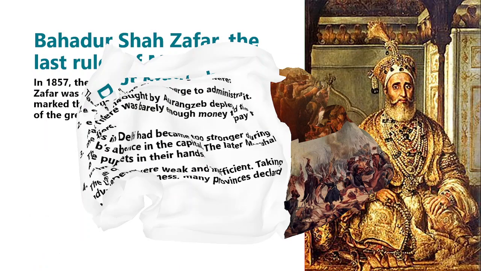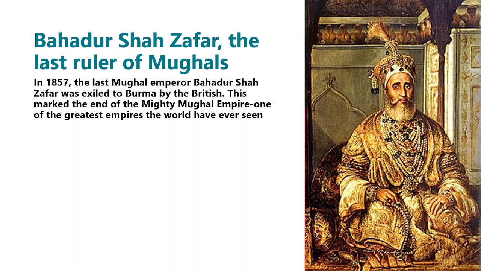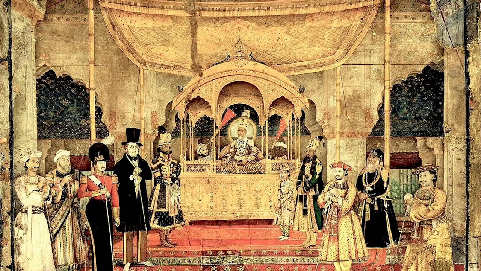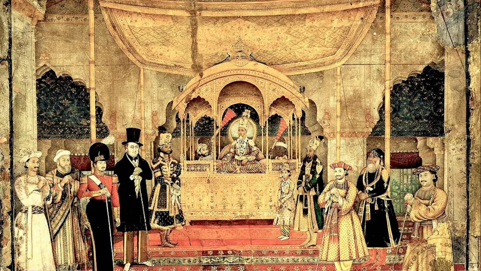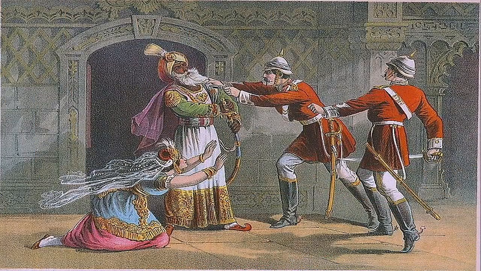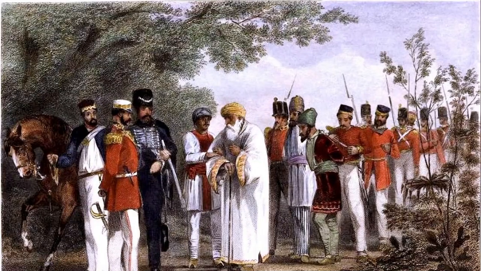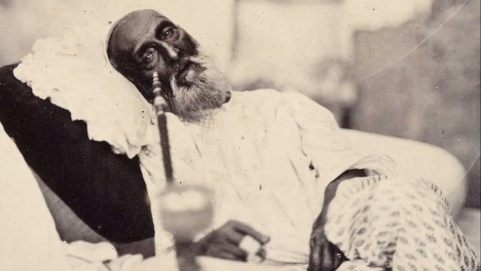Now, we are talking about Bahadur Shah Zafar, the last of the great rulers of the Mughals. In 1857, the last Mughal emperor, Bahadur Shah Zafar, was exiled to Burma by the British. This marked the end of the mighty Mughal Empire, one of the greatest empires the world had ever seen.